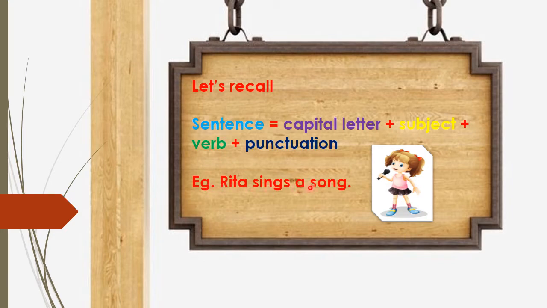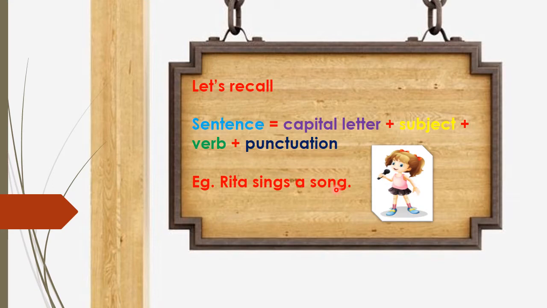Rita sings a song. Okay? Now, let's find more examples, like Ronnie liked to play. Then, can you get some more examples? There are so many examples of a complete sentence, isn't it?